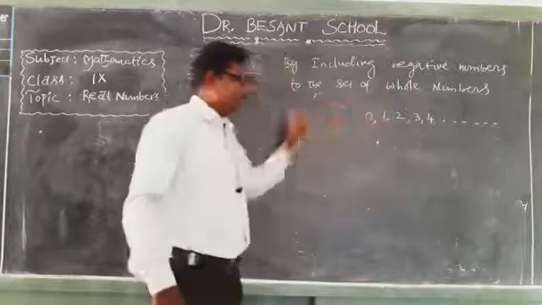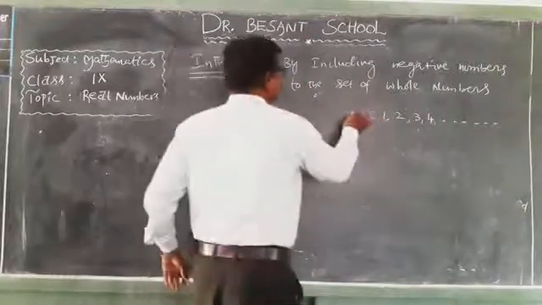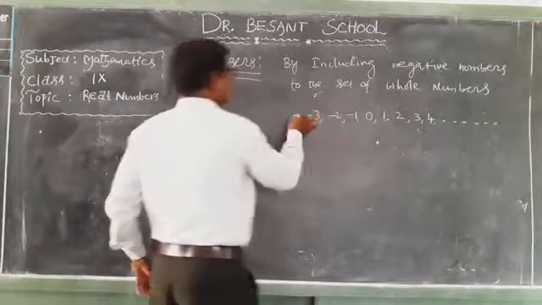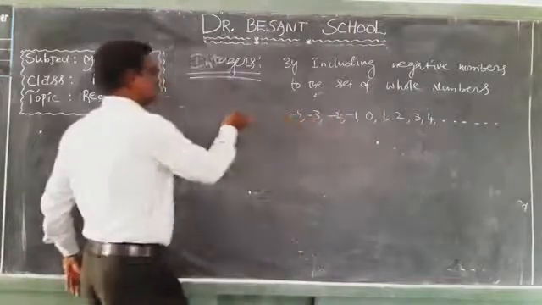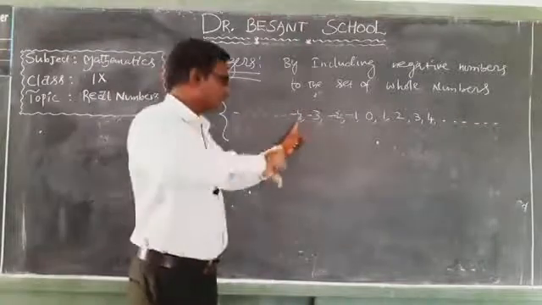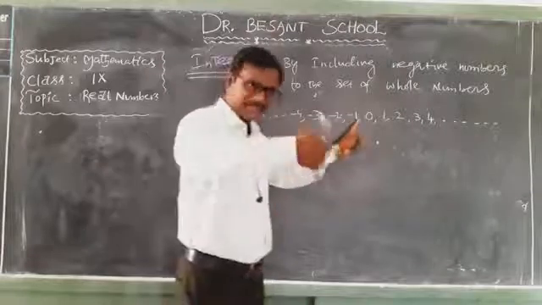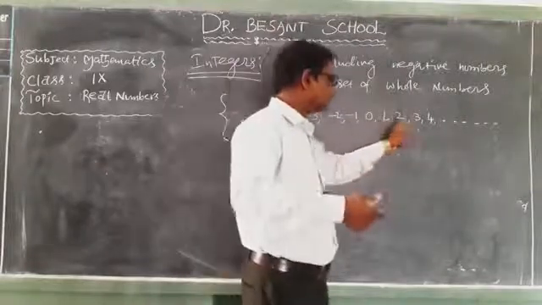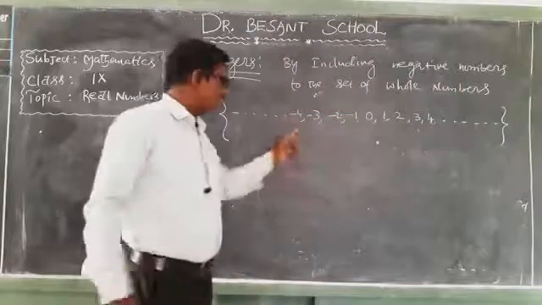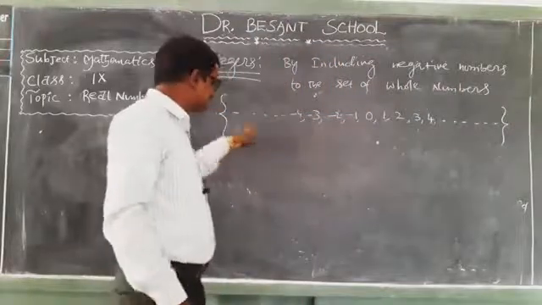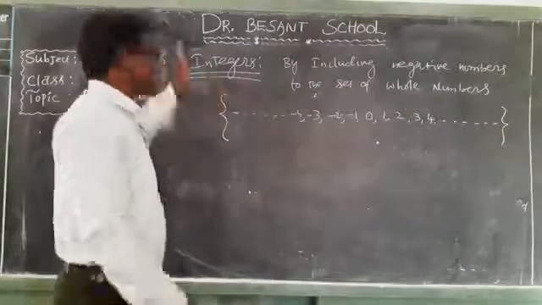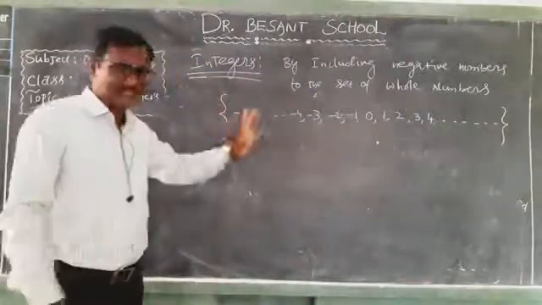When you include negative numbers also to the set of whole numbers, means -1, -2, -3, -4, and so on, we get the set ..., -4, -3, -2, -1, 0, 1, 2, 3, 4, .... See what we have done here, we have included these negative numbers to the whole numbers. So the overall numbers which are formed are said to be integers.